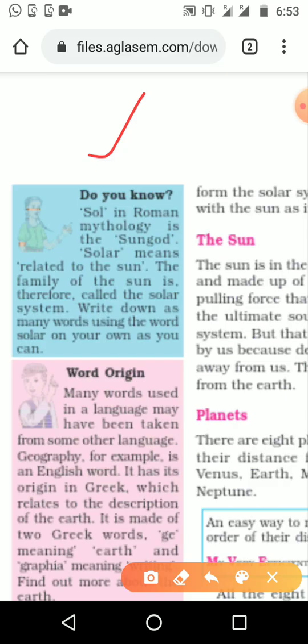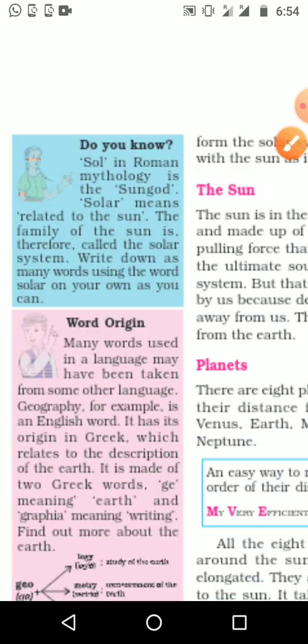Sol is the sun god of the Romans, and solar means related to the sun. The family of the sun is therefore called the solar system. Why are we calling the Earth, the Sun at the center, and the other planets together the solar system? It originated from the mythological word Sol, the sun god, and that's why we call it solar or solar system.